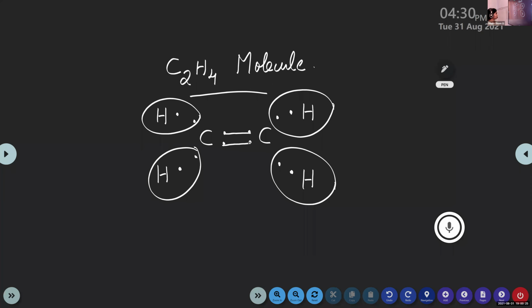Is this clear, children? Each carbon atom will share 1 electron with each hydrogen, and hydrogen and carbon share 1 electron with each other. And in the case of carbon, they will share 2 pairs of electrons. So there will be a C=C double bond and single bonds between carbon and hydrogen atoms.